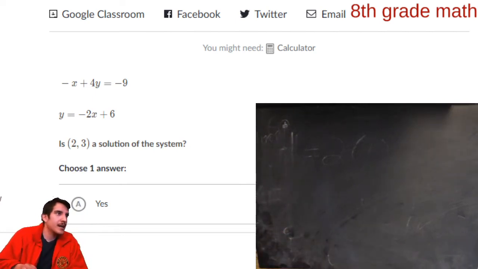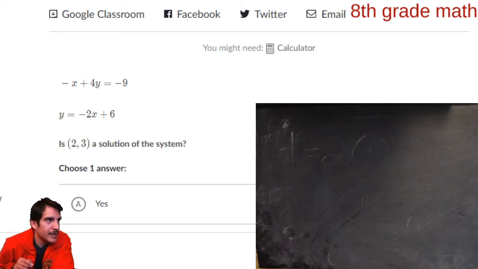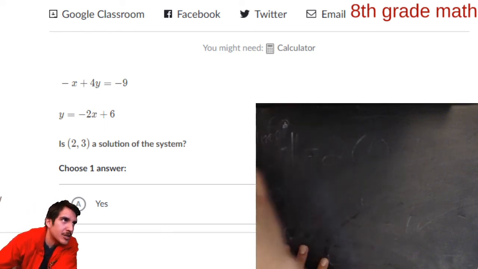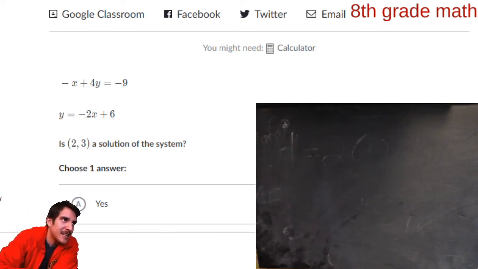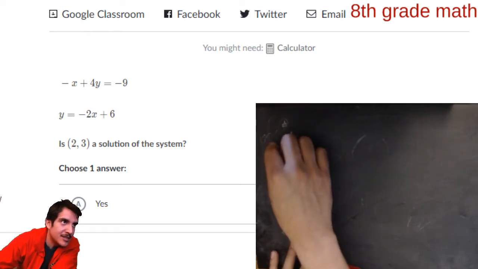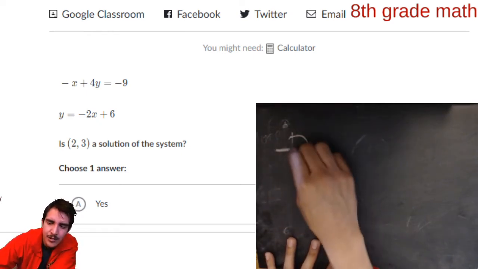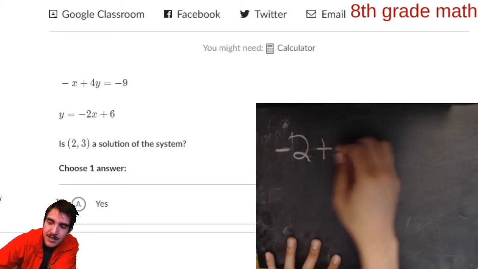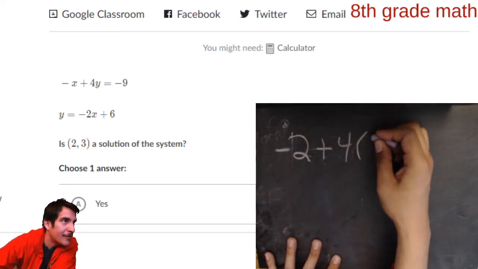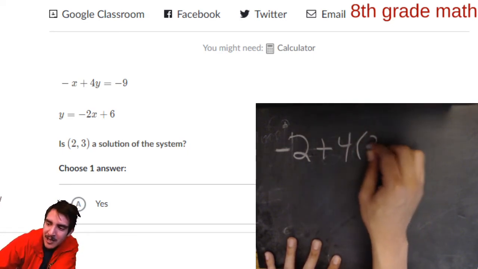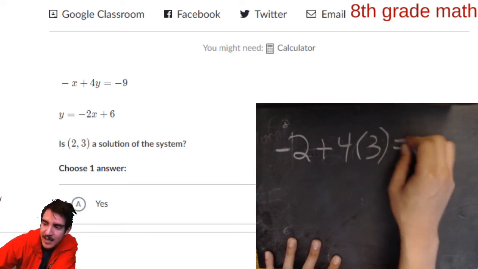All right. The ordered pair 2, 3. So let's do the first equation. The first equation says minus x. So the x value is 2. So we're going to do minus 2 plus 4 times the y value. The y value in this case was 3. And does that equal negative 9?